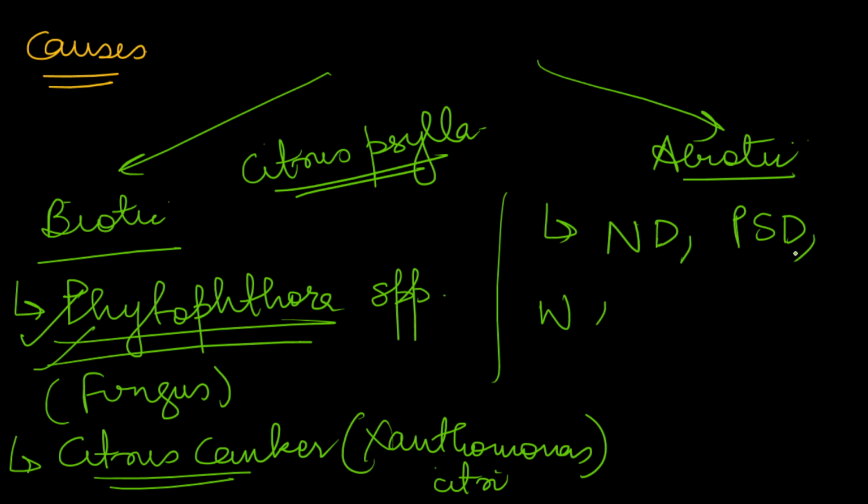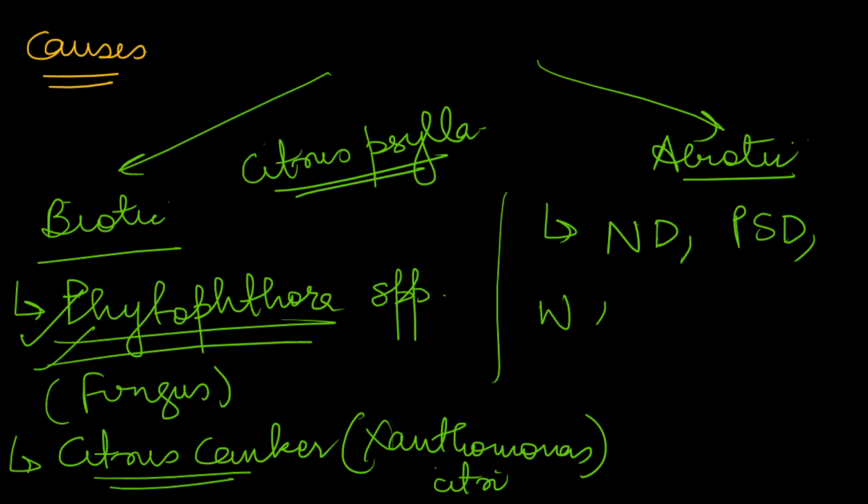Okay. So this is how citrus decline takes place. It is easy to write abiotic causes. Anything which is there in cultural practices will be an abiotic cause, either nutrient related, irrigation related, or any kind of cultural practices related. But you should know these biotic causes, especially about Phytophthora species, because it is the major cause. Okay. So these are the causes of citrus decline.